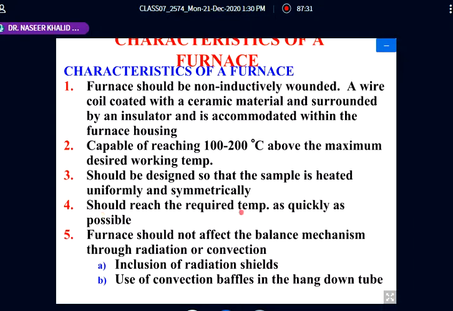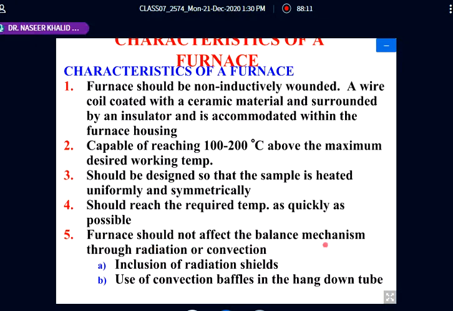Number four, it should reach the required temperature as quickly as possible. If we want to have a 1000 degree temperature within 5 minutes, it should be able to. That heating rate should be greater. Or if we want to heat to 1000 degrees in 20 hours, it should be able to do so within 24 hours. So it should be as quick as possible, or as slow as possible.